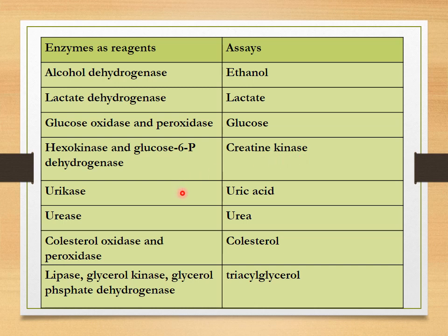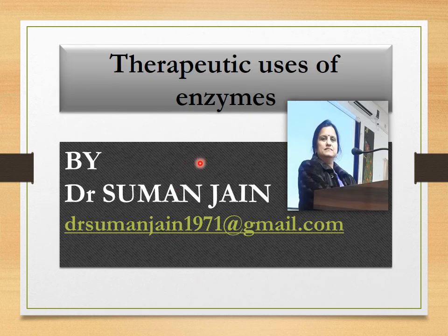Then uricase is used in uric acid estimation. Urease is used in urea estimation. Cholesterol oxidase and peroxidase are used in cholesterol estimation. Lipase, glycerol kinase, glycerol phosphate dehydrogenase are used in triacylglycerol estimation.